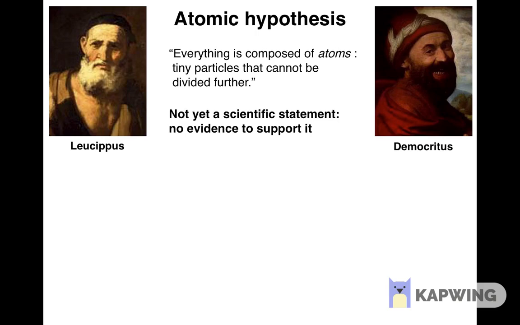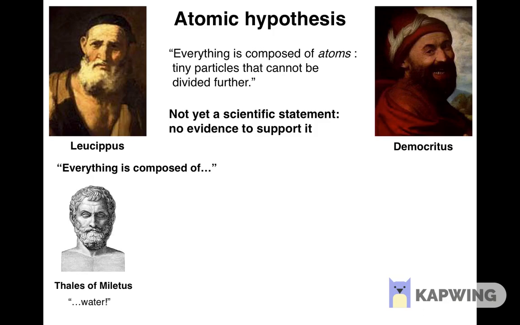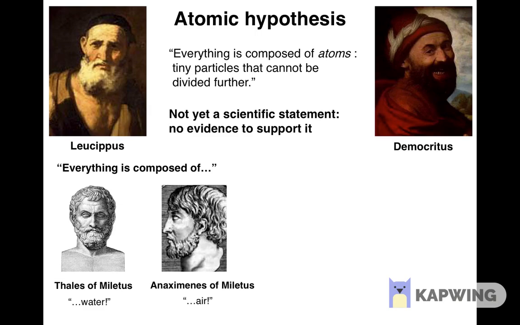Speculations about what the world is made of were popular at the time. For instance, the philosopher Thales from the Greek city of Miletus, that is located in present-day Turkey, claimed that everything is made of water. Another philosopher, Anaximenes, also from Miletus, said that everything is made of air.